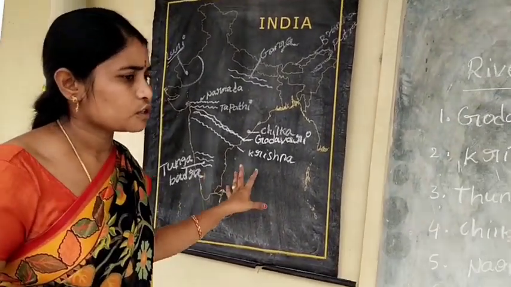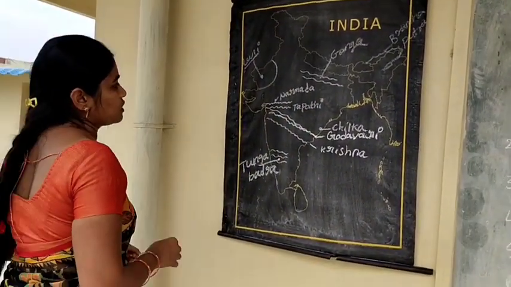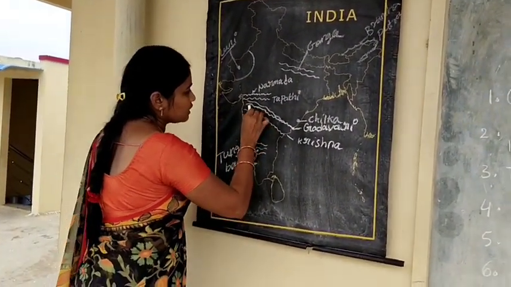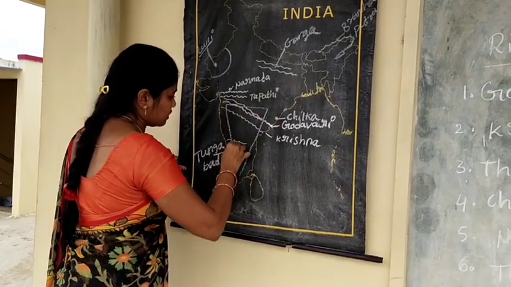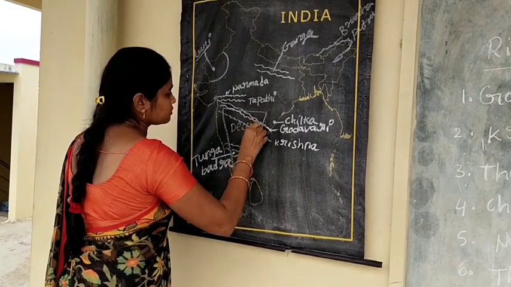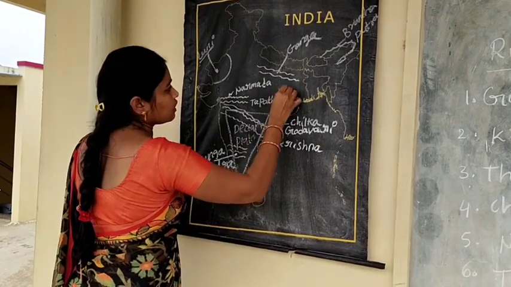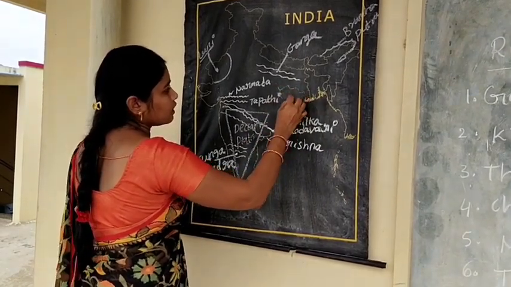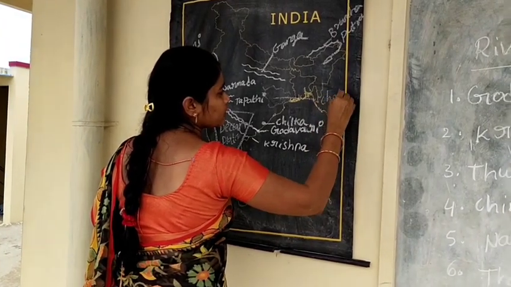So, students, next we are going to the plateaus. This is the Deccan Plateau. And this is the Chota Nagpur Plateau.